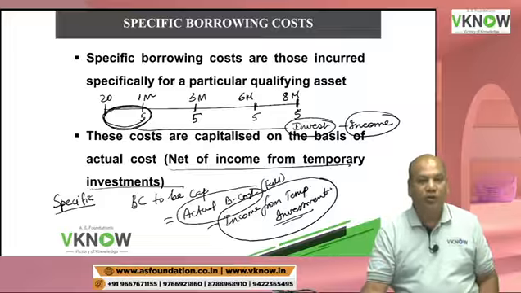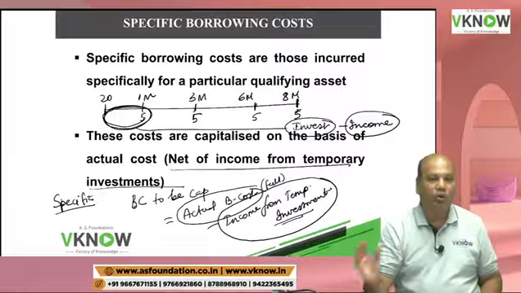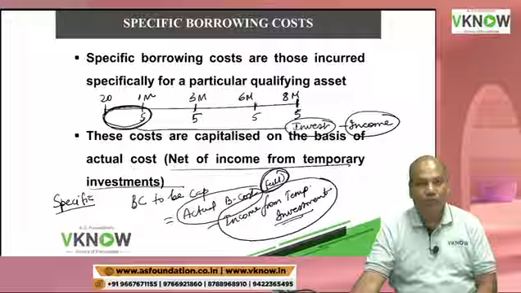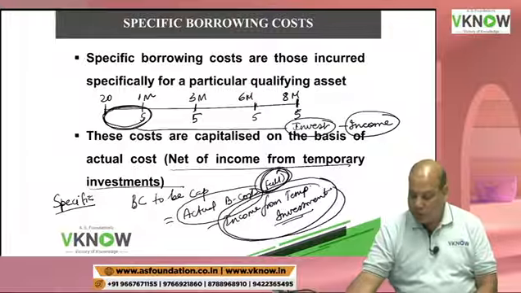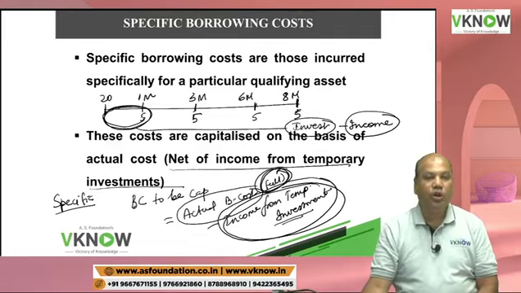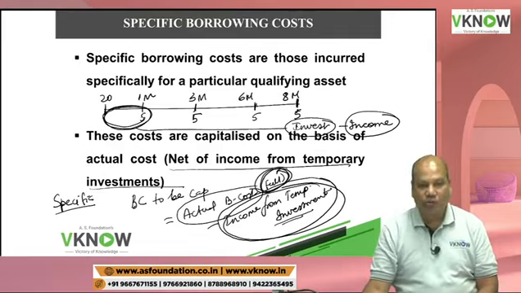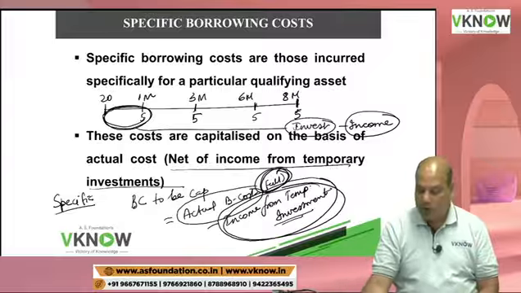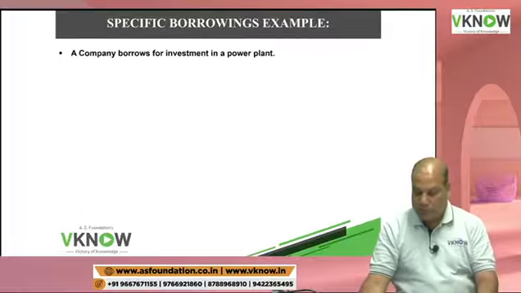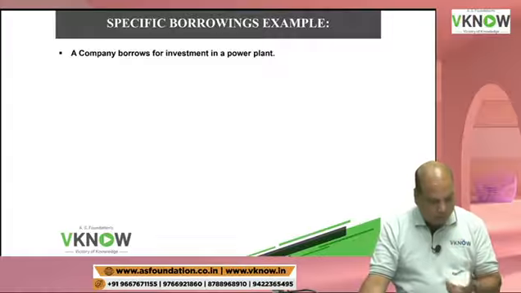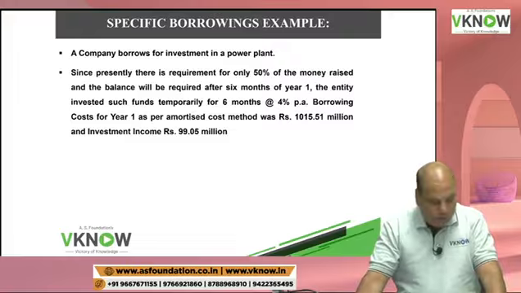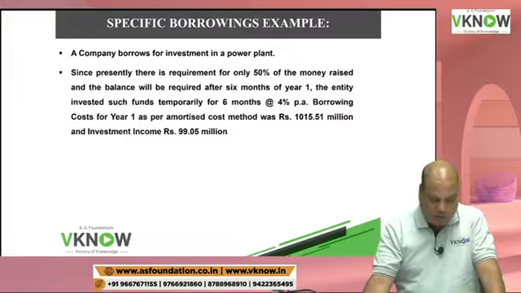Here the standard says that income is related to your borrowing only. Because you are taking the full actual borrowing cost, the standard says you also need to deduct the income from temporary investment if any, and only the net borrowing cost will be capitalized. Okay. Example of specific borrowing, I am going to explain.